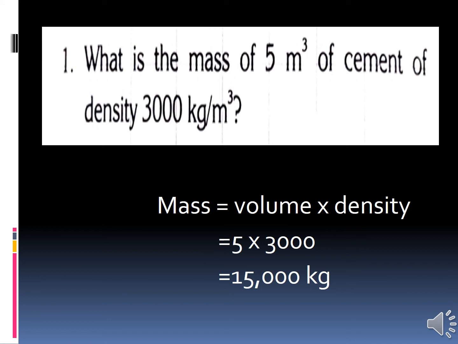Volume into density. Have you all completed?